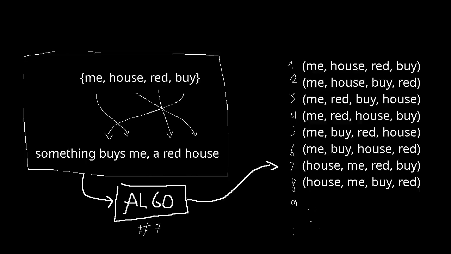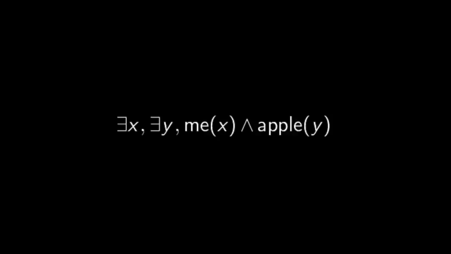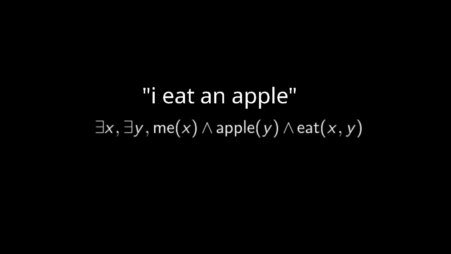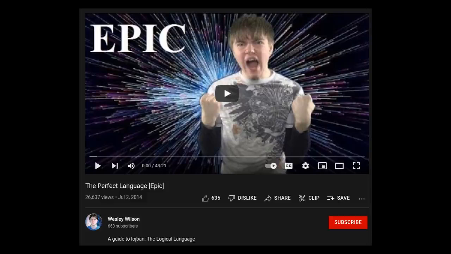In the sentence, I eat an apple, there are two entities here. Let's call them X and Y. One of them can be described by the predicate of being me, and one of them can be described by the predicate of applehood. They're both subject to the eating predicate, though. This is a completely unintuitive and almost robotic way of thinking about sentences, which is precisely why it's perfectly bad for an IL.